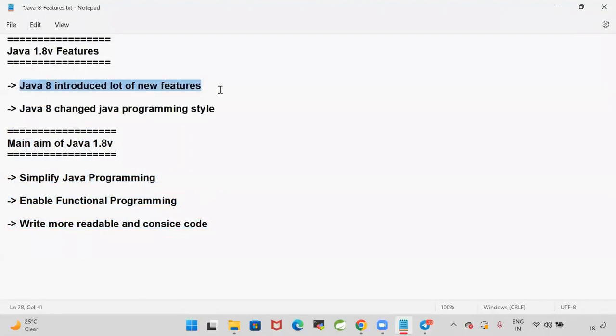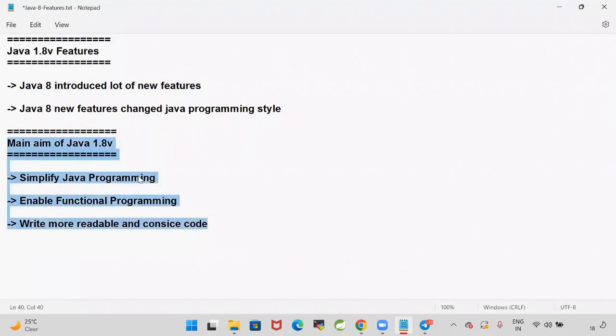Java 8 introduced a lot of new features. Java 8 new features changed the Java programming style. How we wrote code earlier and how we are going to write code from 1.8 is going to be different. A new style of programming got introduced in Java 8. Simplify Java programming, enable functional programming, write more readable and concise code. These are the main objectives, the main aim of Java 1.8.